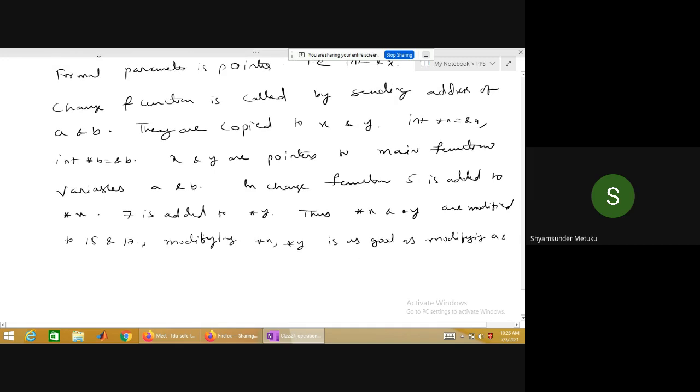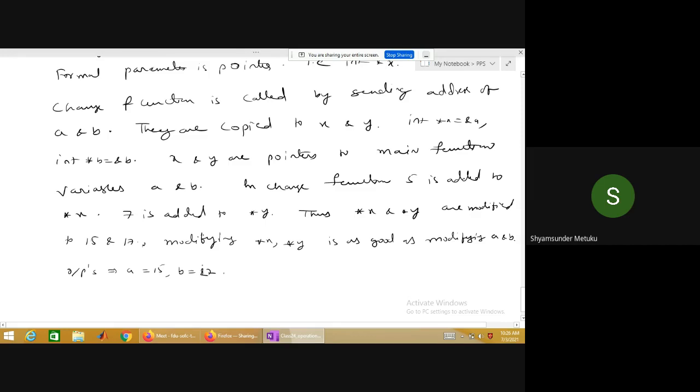Is it not a and b? Respond. Yes, sir. The outputs will be a is equal to 15 and b is equal to 27. So the advantage of sending an address to a function is that the value at the address can be modified in the called function. That is the overall idea here.